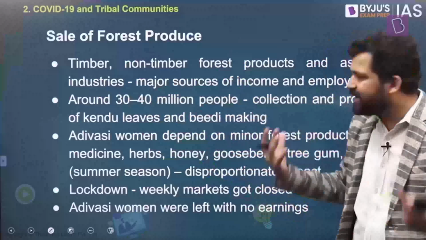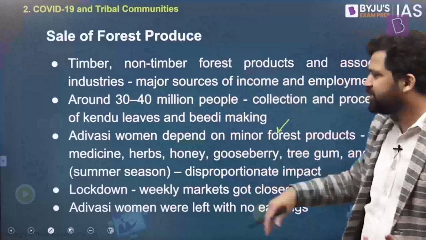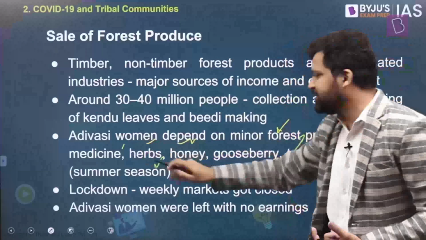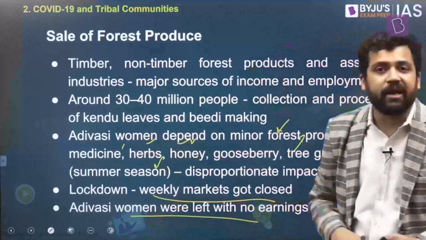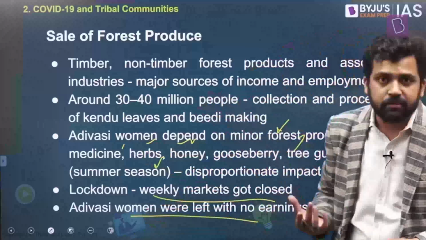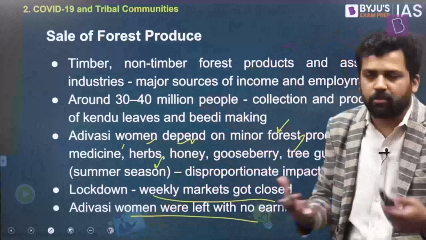What are some of the commodities that they collect and sell? Mostly it is minor forest products, medicines, herbs, honey, all these kinds of things, usually in the summer season. Because of the lockdown, they could not sell these things. Weekly markets were closed, and Adivasi women were left behind. They did not have any earnings. So this is one of the issues they faced.